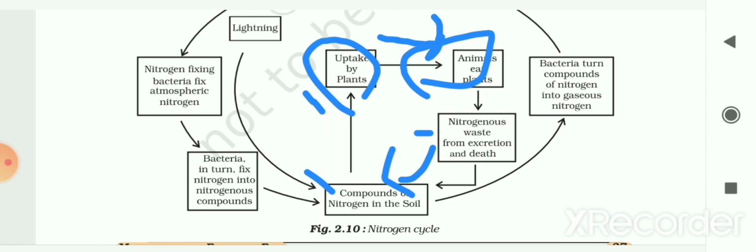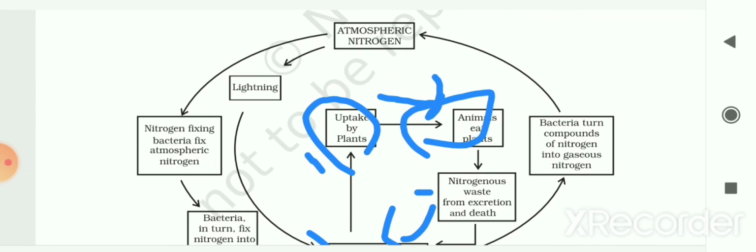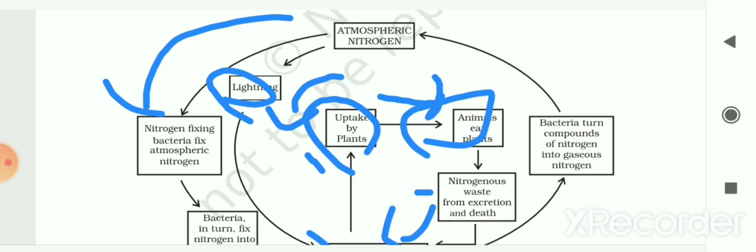Nitrogenous substances again mix in the soil. Now from this soil, the bacteria again turn the compounds of nitrogen into gaseous nitrogen. Some of the bacteria turn this nitrogenous compound into nitrogen gas and it goes back to the atmosphere. Now from the atmosphere, the nitrogen is fixed by the lightning process or by the nitrogen-fixing bacteria that fix the atmospheric nitrogen into the soil.